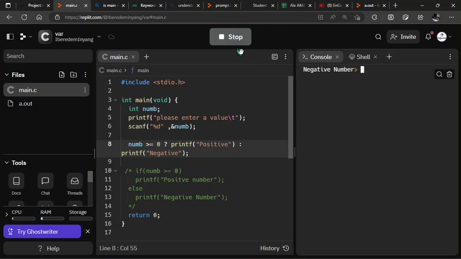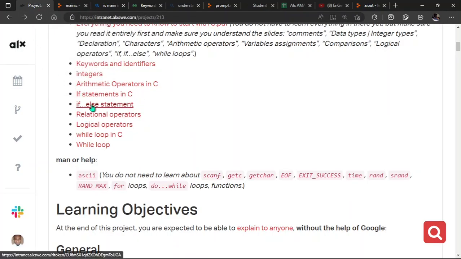So let's run the program and then enter a value. I'm going to enter something like 70, enter. You can see positive. So if I run the program again, let's say I enter the value minus 6, enter. You can see negative. So this is another way to define a conditional statement. This is actually a ternary operator, and this is an if conditional statement. You can choose to use any one of your priority. It's still going to work for you. So that's it about the if statement and if else. The next one is relational operators.